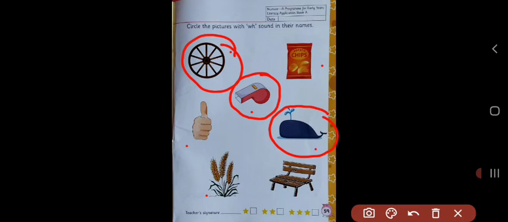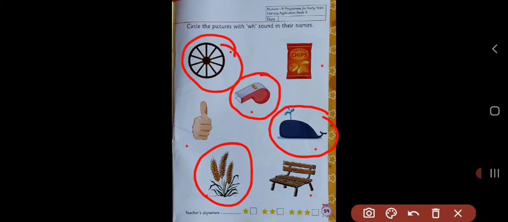Wheat. Can you hear W sound? Yes. So here we have to circle. Now the next picture is of bench. Bench. So is this picture related to WH sound?